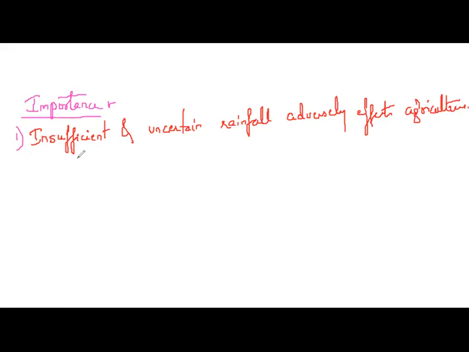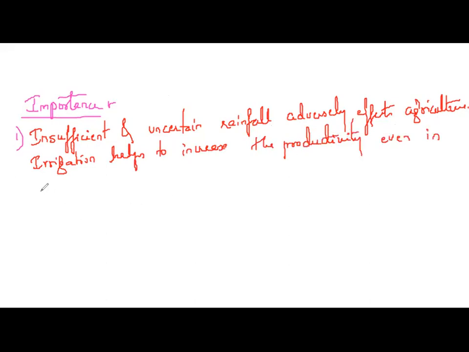So irrigation helps to increase productivity even in low rainfall.